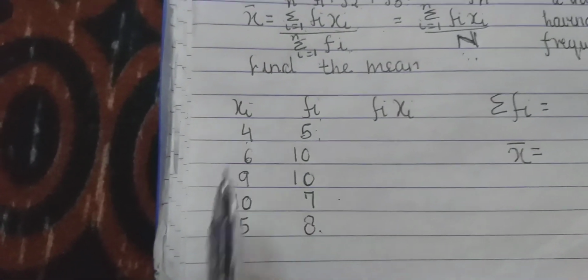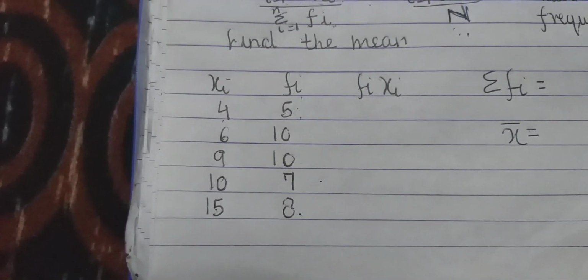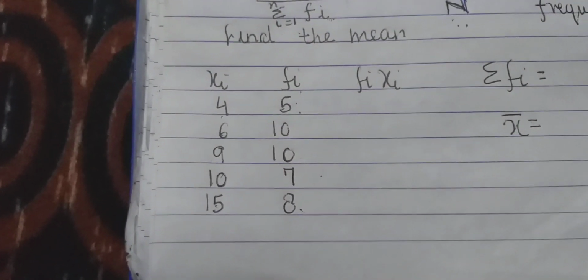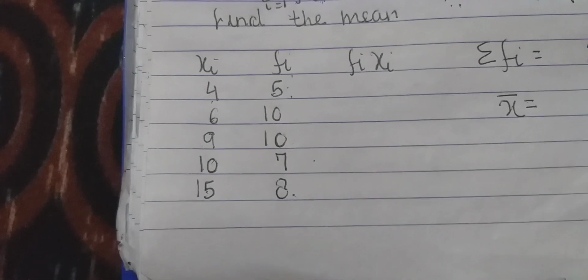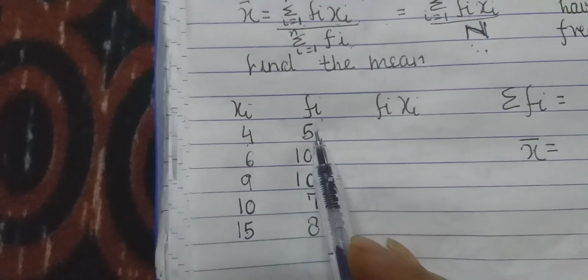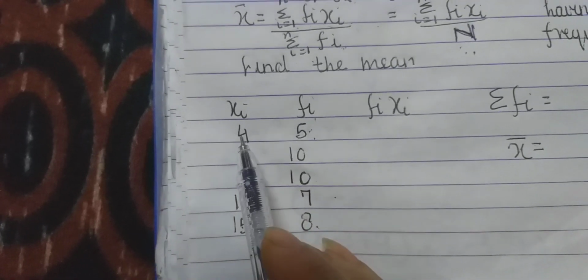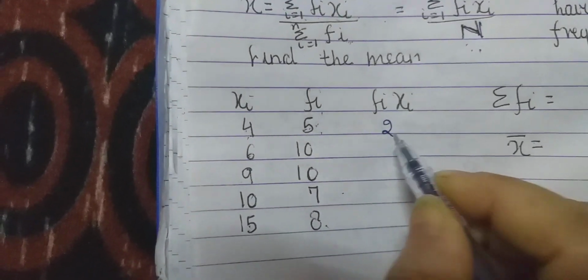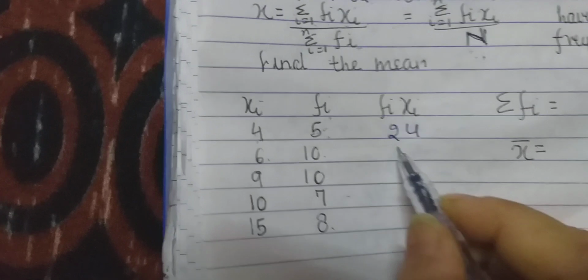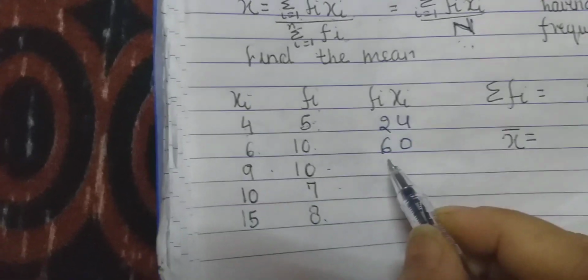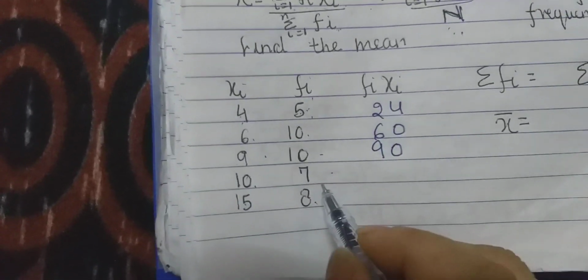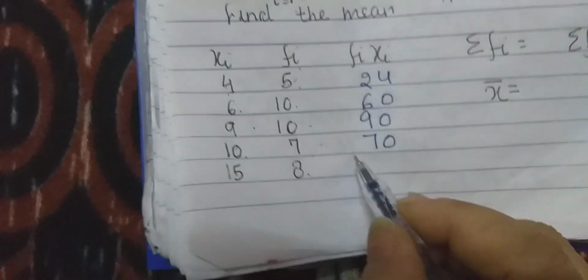Right? Now if I write 4 six times, the calculation will become bigger or longer. So to make it short, I write 4 times how many times? 6. So what will be the total? 4 sixes are 24. 6 tens are 60. 9 tens are 90. 10 sevens are 70. 15 eights are 120.